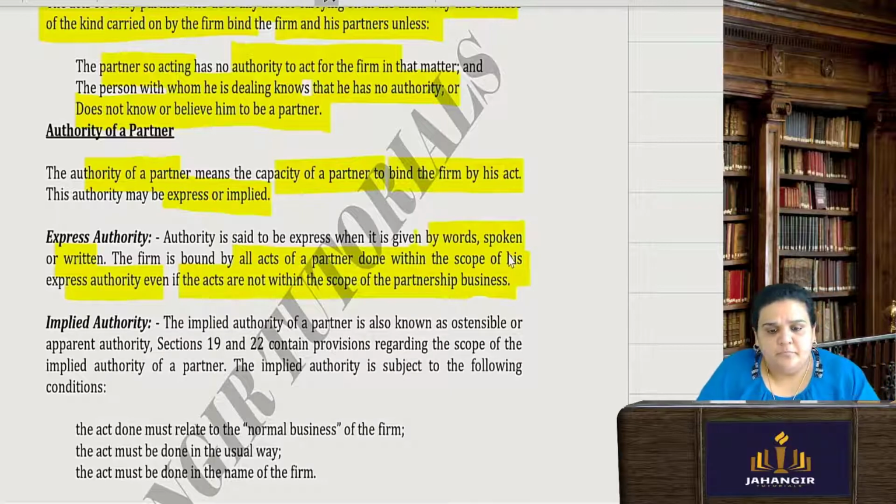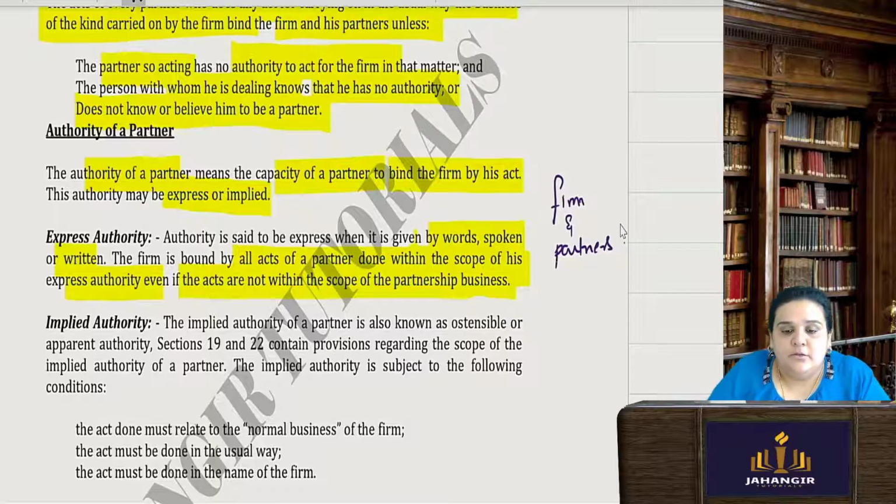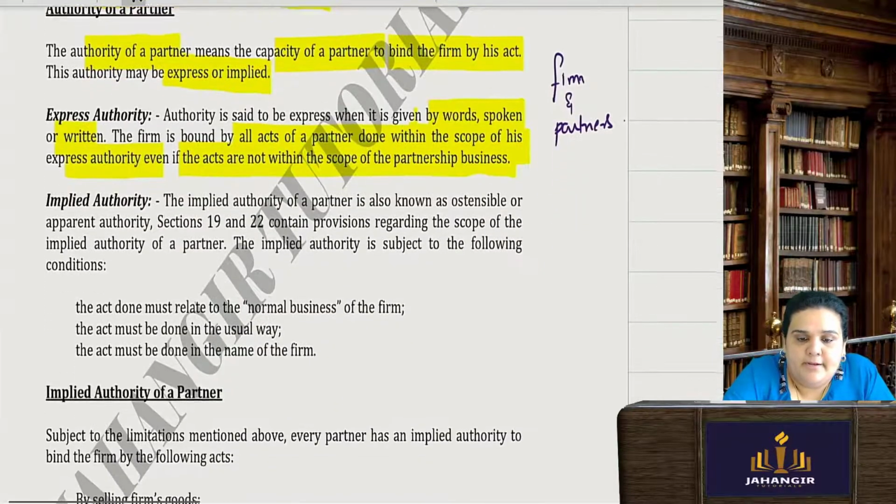This means that since you have written it down, or since you have expressly agreed, the firm and the partners have expressly agreed about certain authorities, then even if they are not within the scope of the partnership business, but it was agreed and made as a document, a deed, then those authorities will be binding on the firm, and on the other partners also.